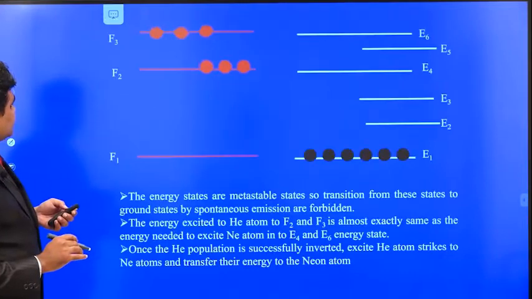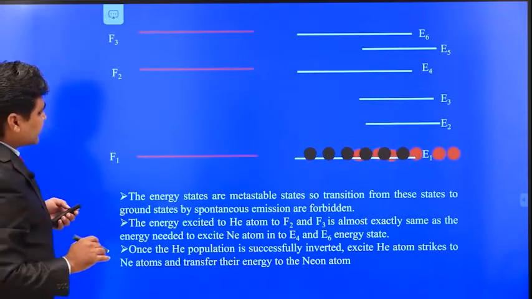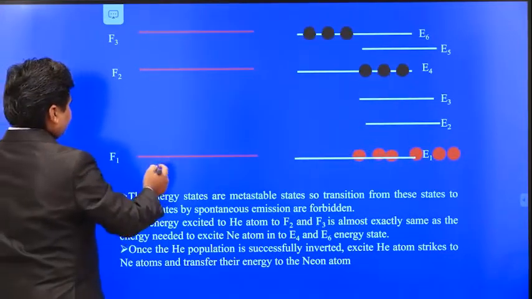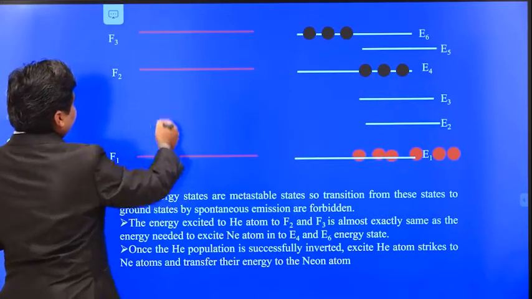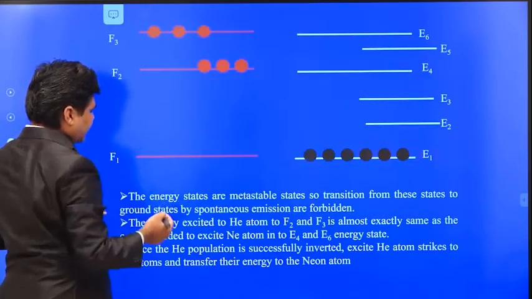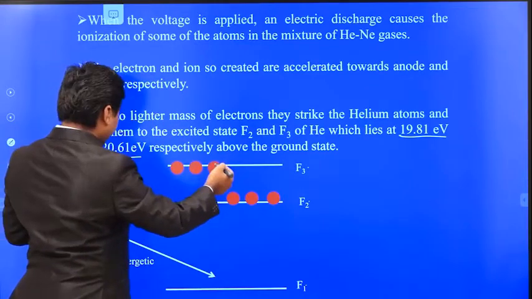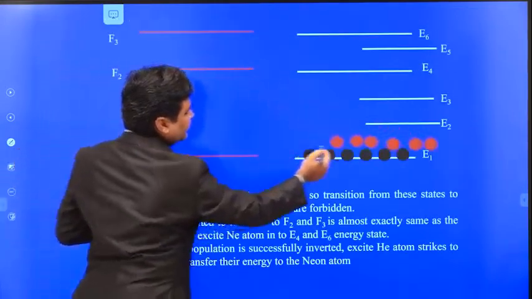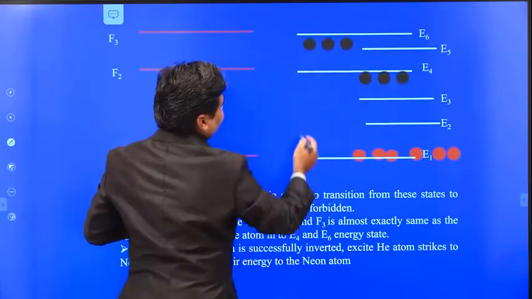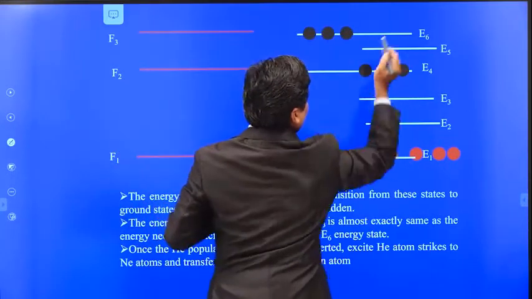When electrons collide with the helium atoms, they go to the excited state, and these helium atoms again collide with the neon atoms. When they collide, they transfer the energy to the neon atoms.